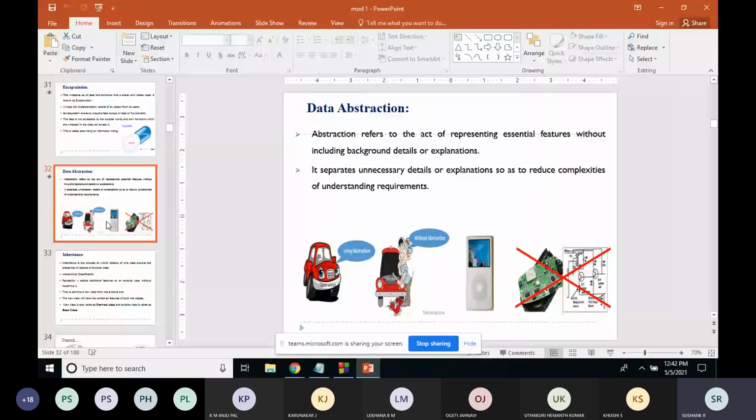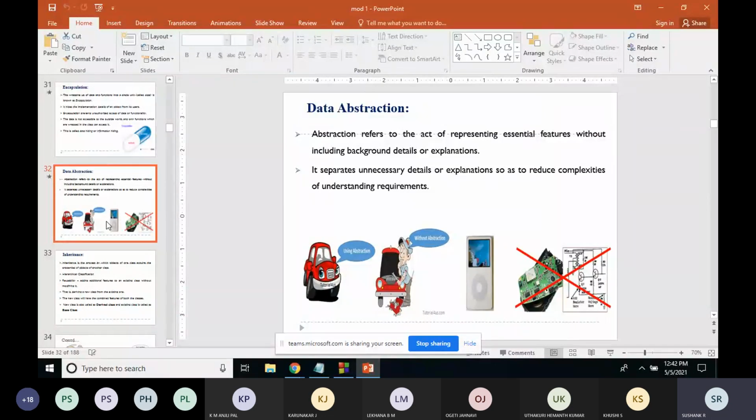Or you want to find the power of a number. You know that the power method is present inside the math.h header file, so you just call that function to find the power of a number. These are the places where you have used data abstraction, even without your knowledge.